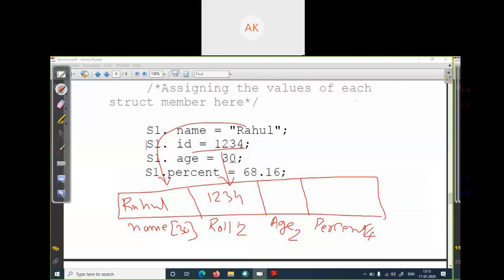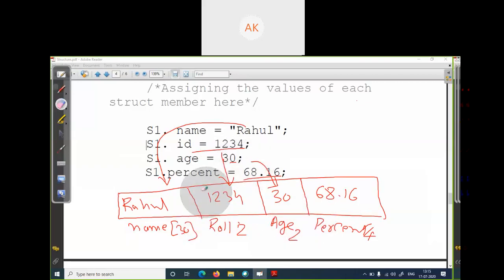Age will be stored at this location, and the percent you set will go and be stored here in the memory. Okay, this is simply how you get the memory location in your RAM or hard disk. Is it very easy, I think.